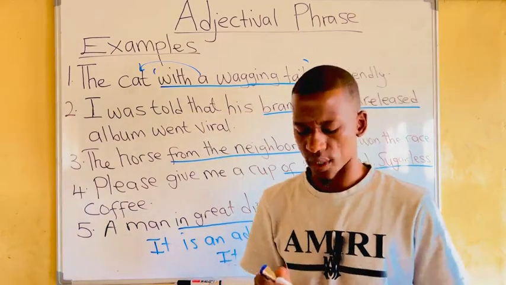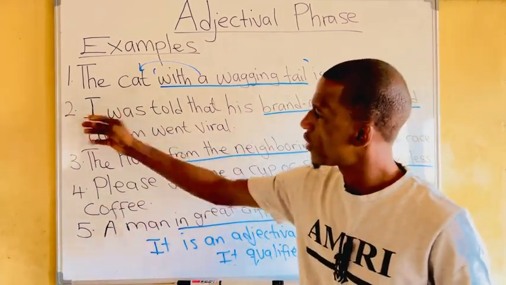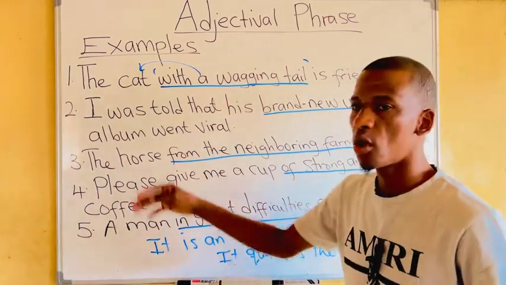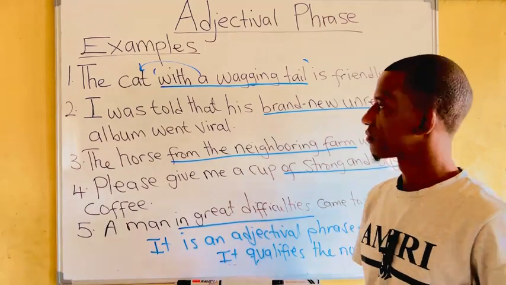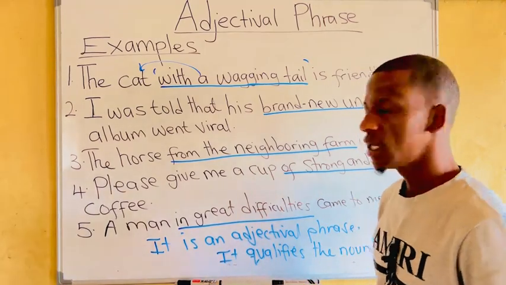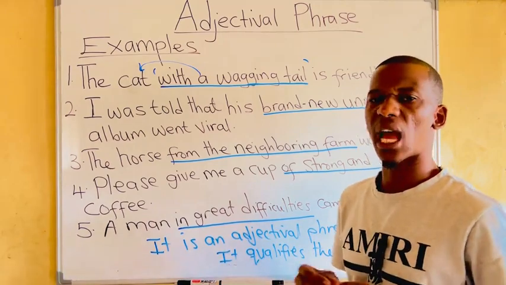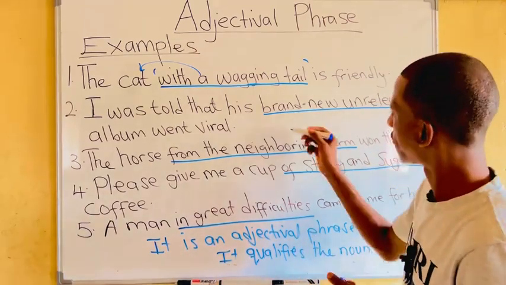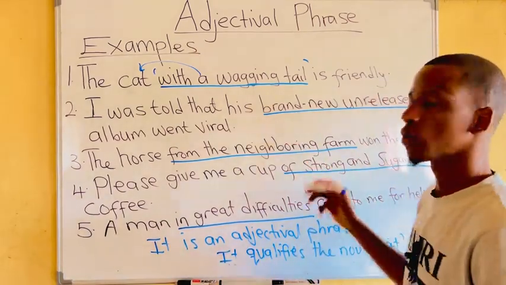Now, let us look at the second one. It reads, I was told that his brand new unreleased album went viral. Now we have brand new unreleased what?